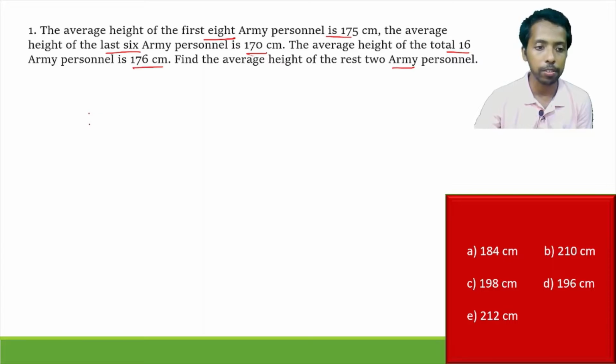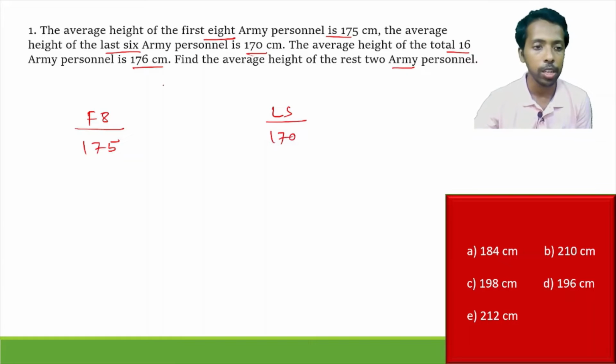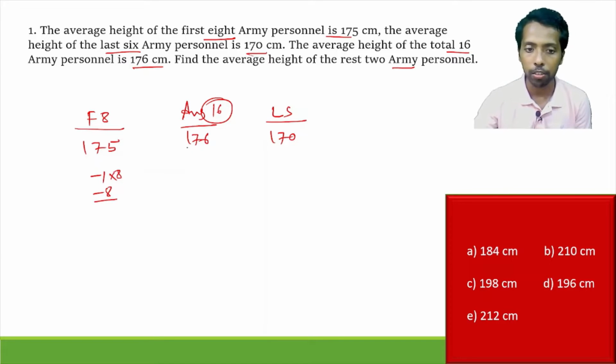So the first 8 persons' average is 175 and the last 6, that is 170. What it's talking about, the average of all 16, that is 176. This is the average of all 16, right? Now here see, one less than the actual average, that is 176, so one less, that is minus 1. Minus 1 for how many persons? That is 8, so multiplied by 8. This is minus 8 in centimeter. So minus 8 should be added to this part, right? So plus 8. This is for the rest of the 2 persons we can employ.